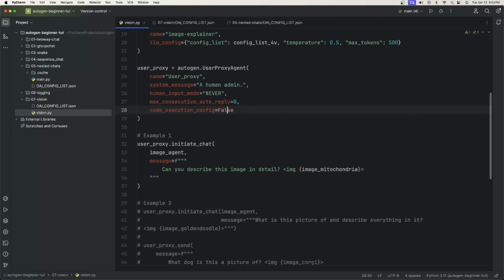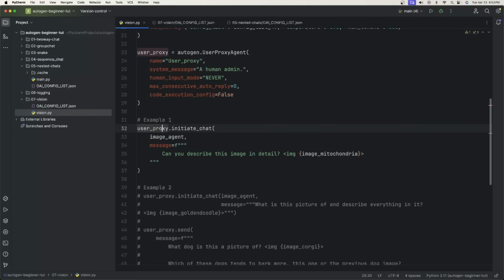Now for the first example, I'm going to say user proxy initiate chat with the image agent. So that's the same, but for this message, I have this F here in front of these triple quotes. This allows me to use variables inside of the quotation marks. So I say, can you describe this image in detail? And I have an image tag here, sort of like HTML, and I give it the mitochondria image HTTP URL.